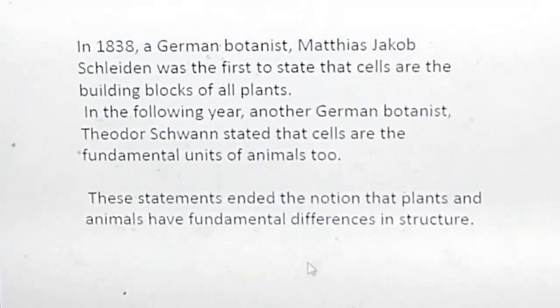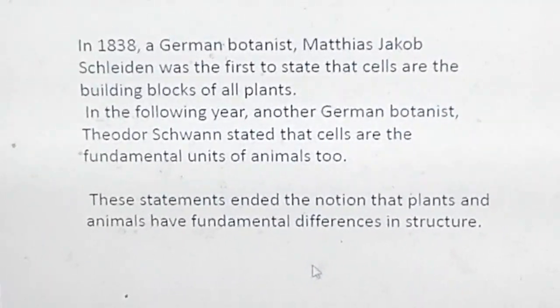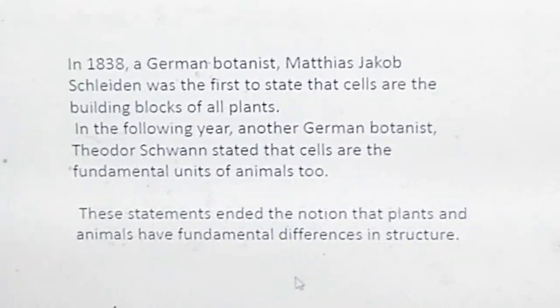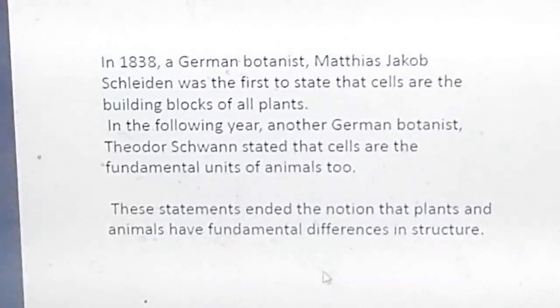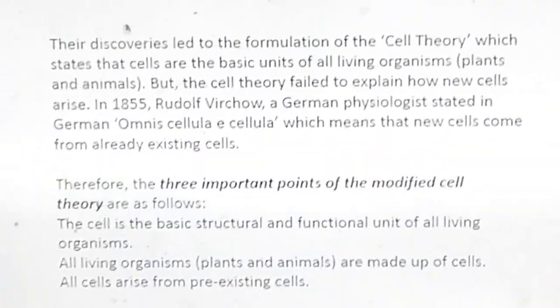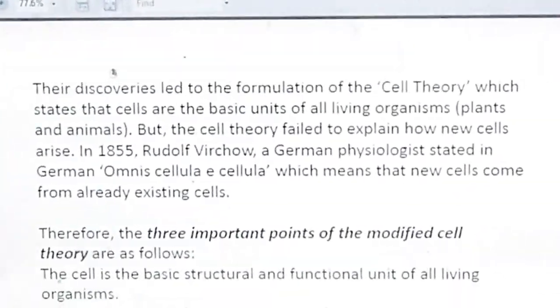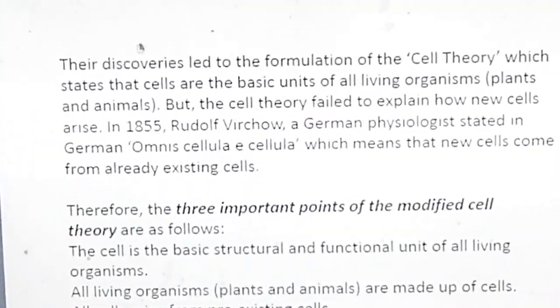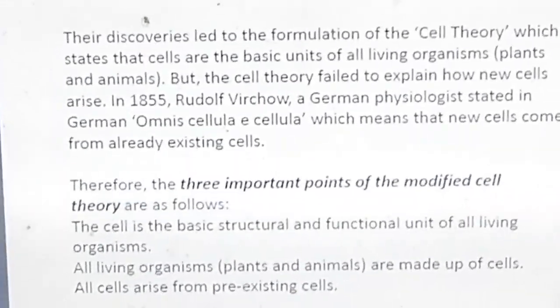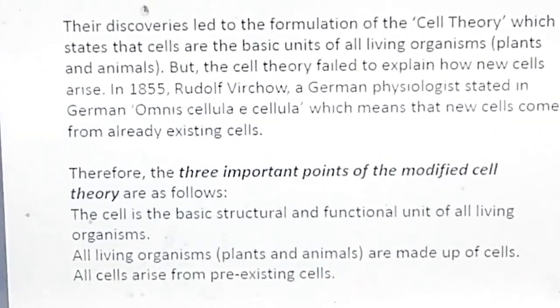In 1838, a German botanist, Schleiden, was the first to state that cells are the building blocks of all plants. And after that, a German zoologist, Schwann, stated that cells are the fundamental units of animals too. So these statements both confirm that plants and animals are made up of cells. This discovery led to the formulation of cell theory, which states that cells are the basic units of living organisms, plants and animals.